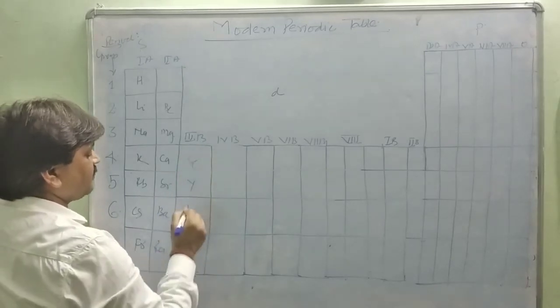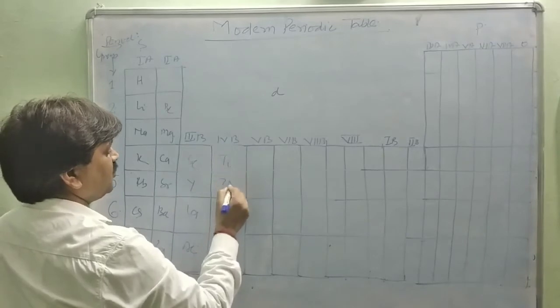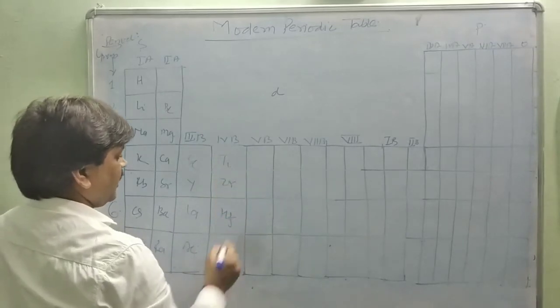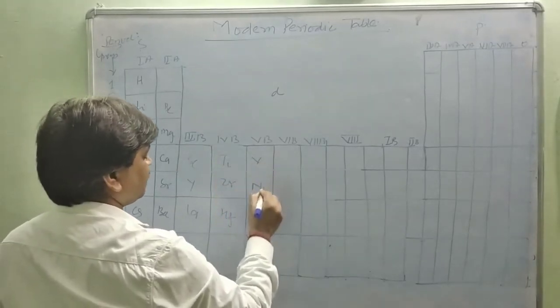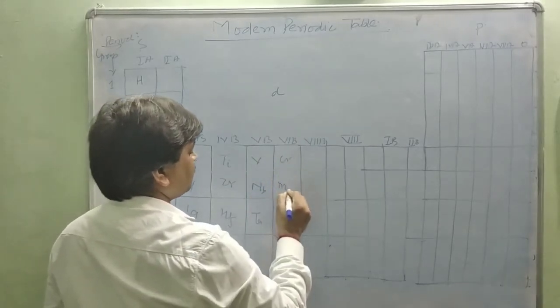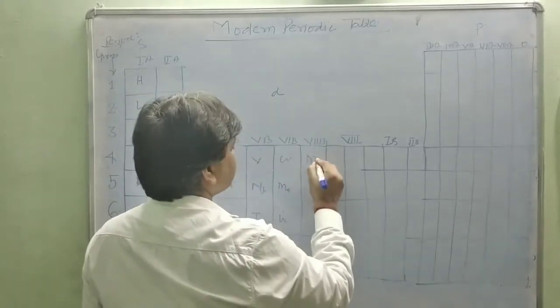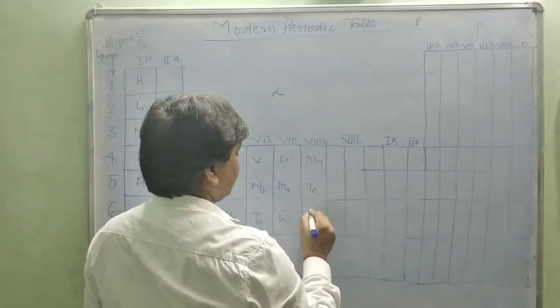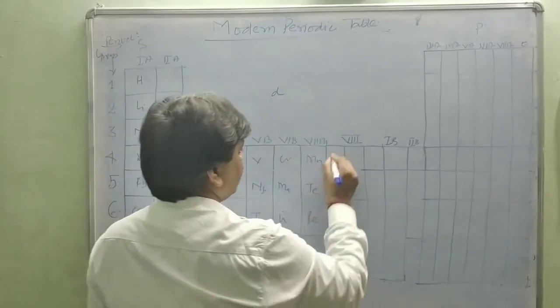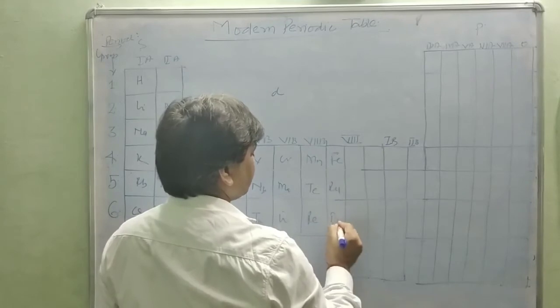Scandium, yttrium, lanthanum, actinium, zirconium, hafnium, and vanadium, niobium, tantalum, chromium, molybdenum, tungsten, manganese, technetium, rhenium, iron, Fe, ruthenium, osmium.